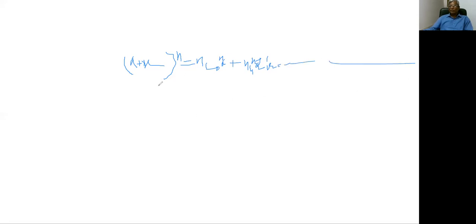This was expanded by the binomial theorem for positive integral index.